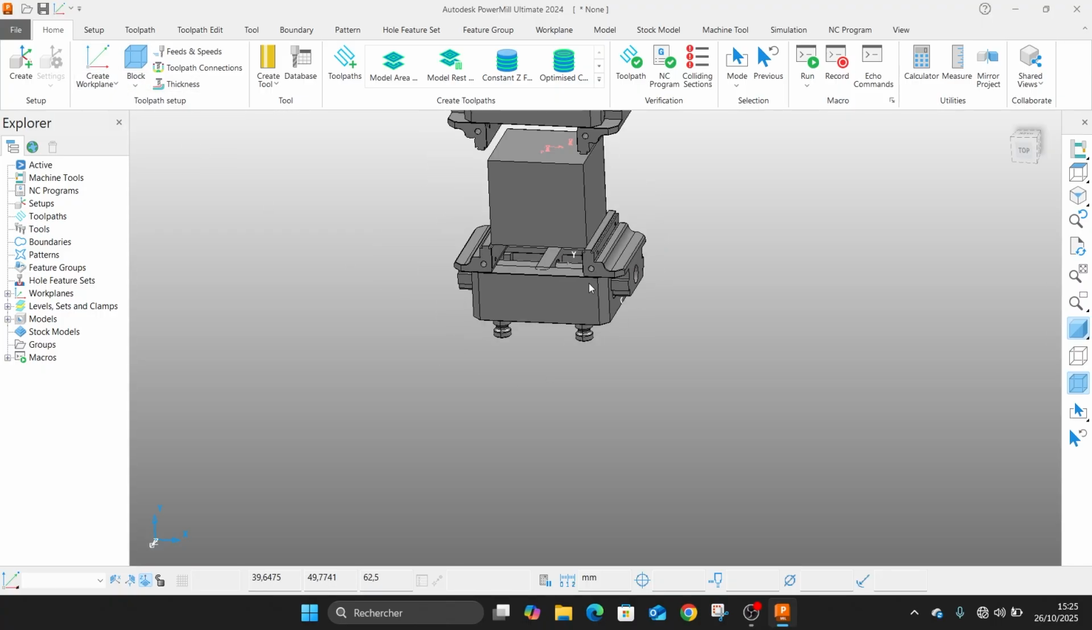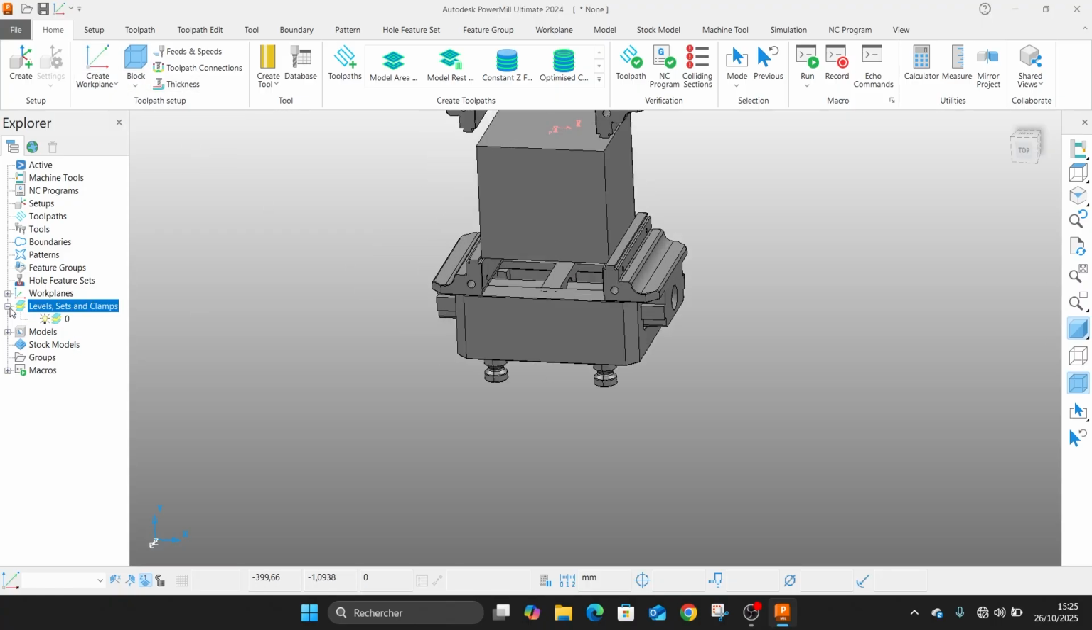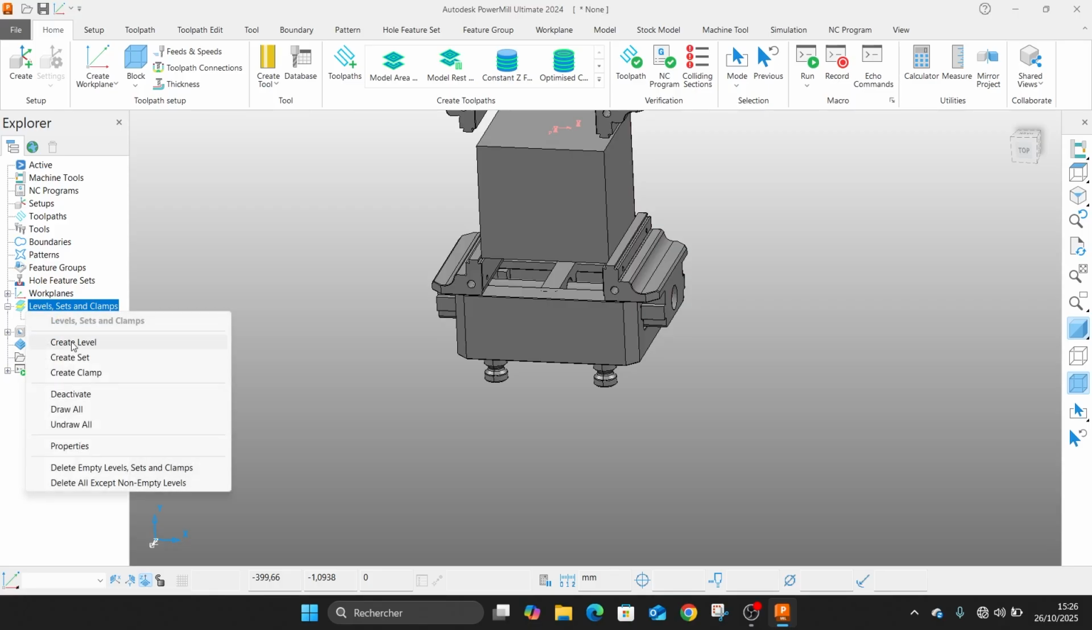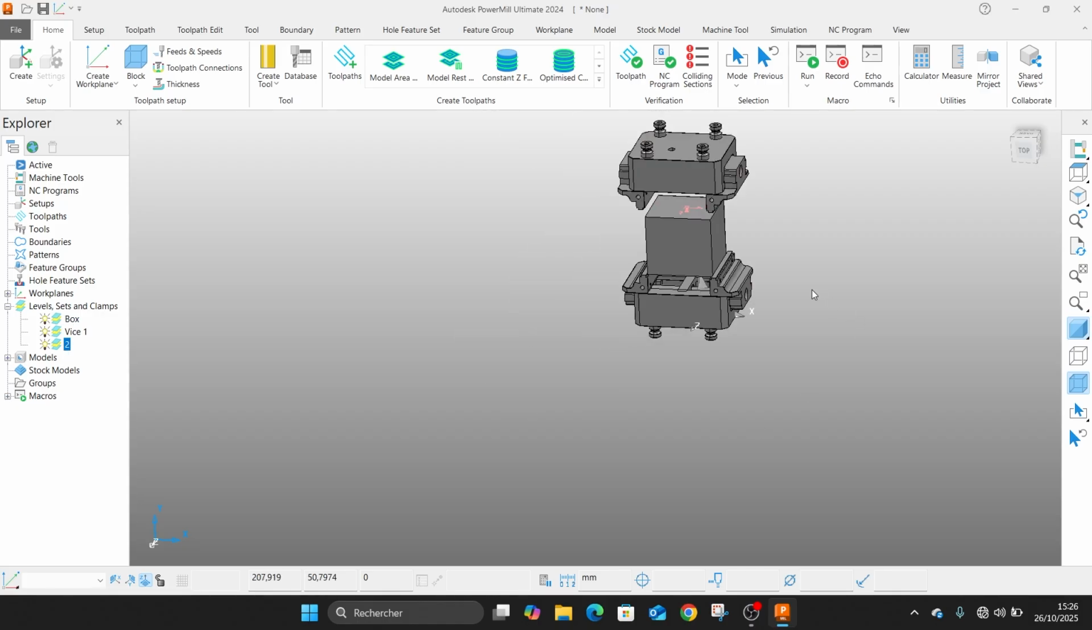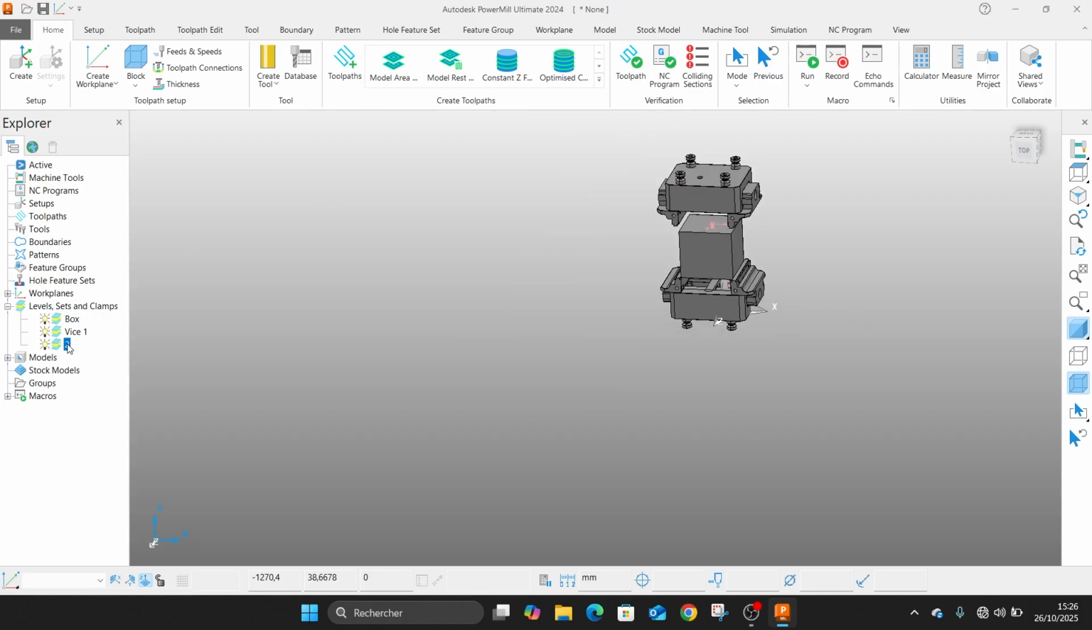We will firstly create our levels and sets. So we'll create two levels. So we will name this first one box. This one, it will be this part, and we will call it vice 1. And this part will be vice 2.